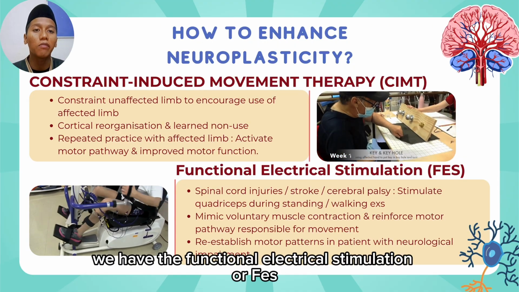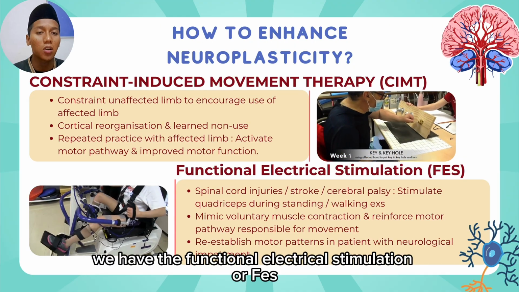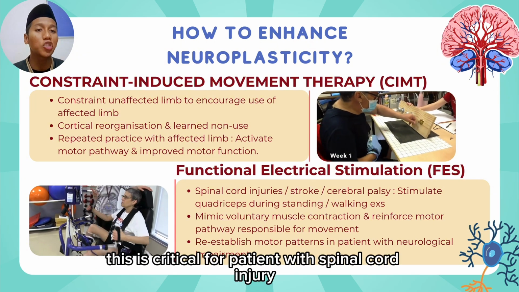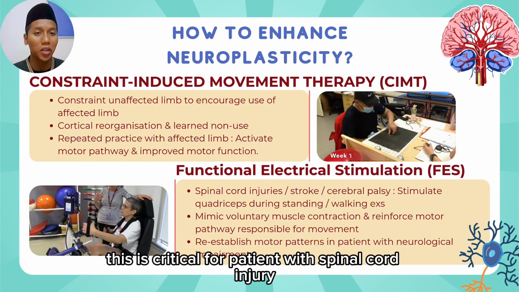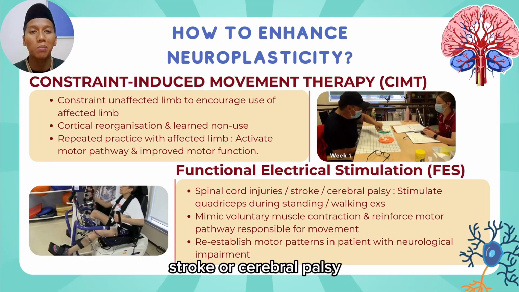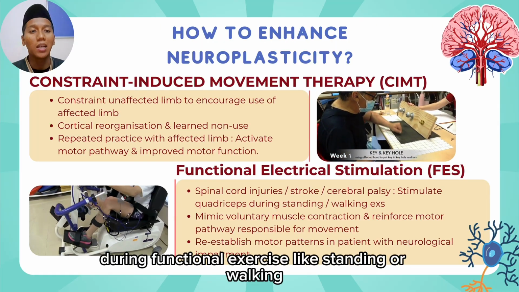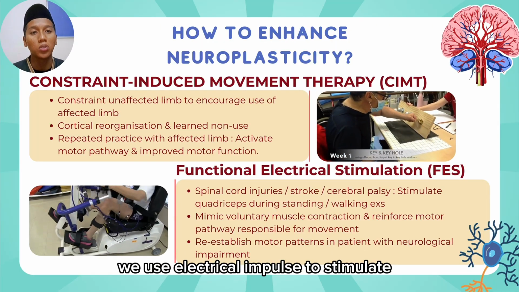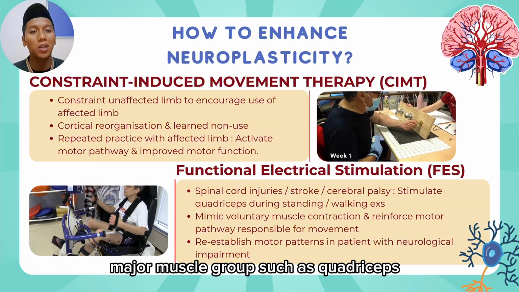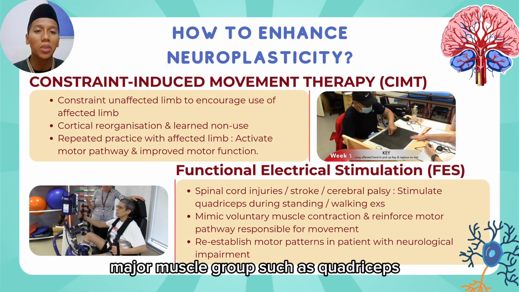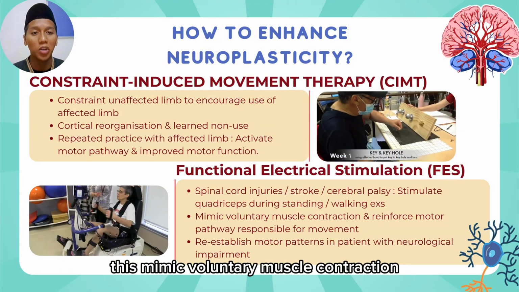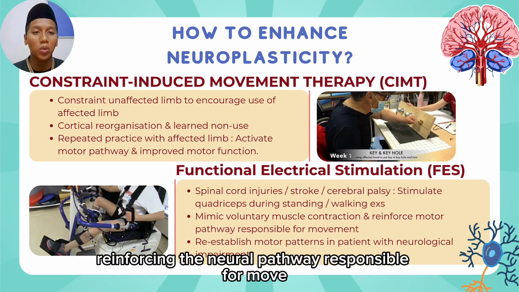Second, we have functional electrical stimulation, or FES. This is critical for patients with spinal cord injury, stroke, or cerebral palsy. During functional exercises like standing or walking, we use electrical impulses to stimulate major muscle groups such as the quadriceps. This mimics voluntary muscle contraction, reinforcing the neural pathway responsible for the movement.